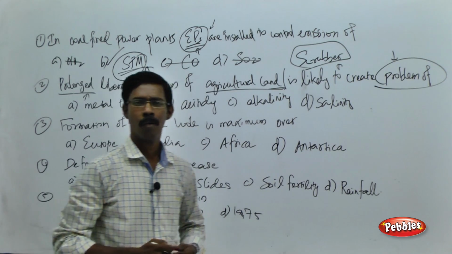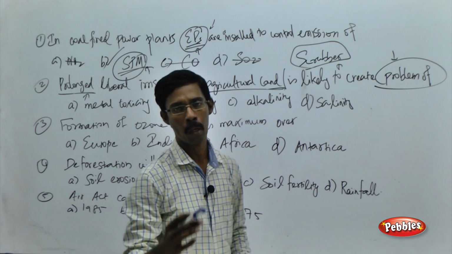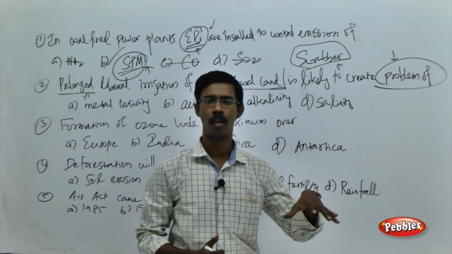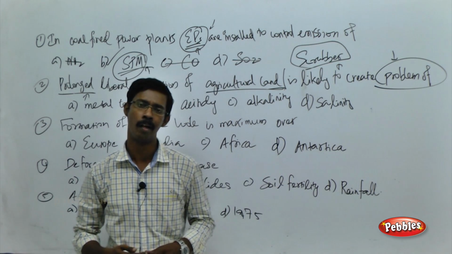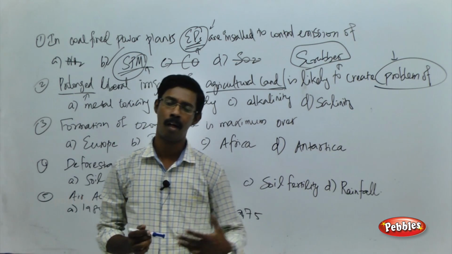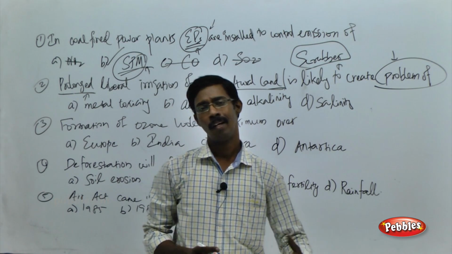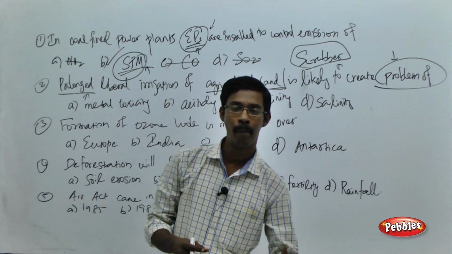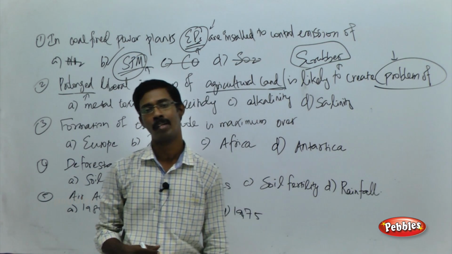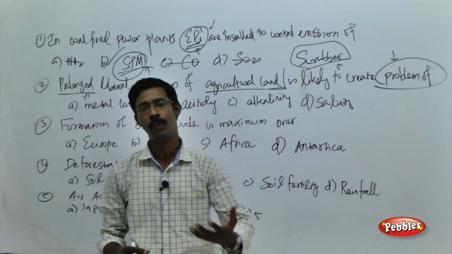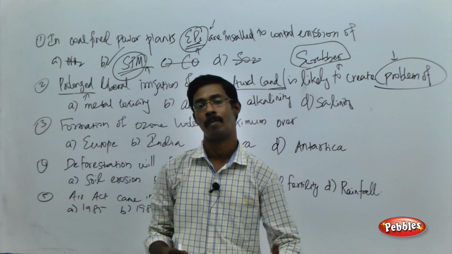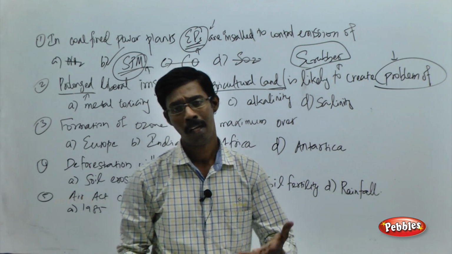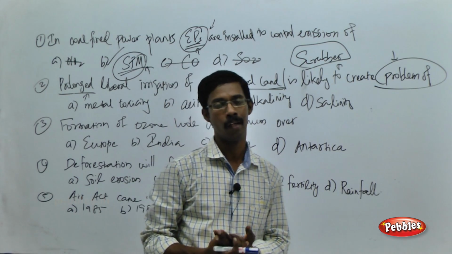As I told you, prolonged irrigation will lead to water logging. A huge amount of water will be logged in the agricultural land, and that will dissolve the salt in the subsurface area of the soil and resurface the salt to the upper layer of the soil.